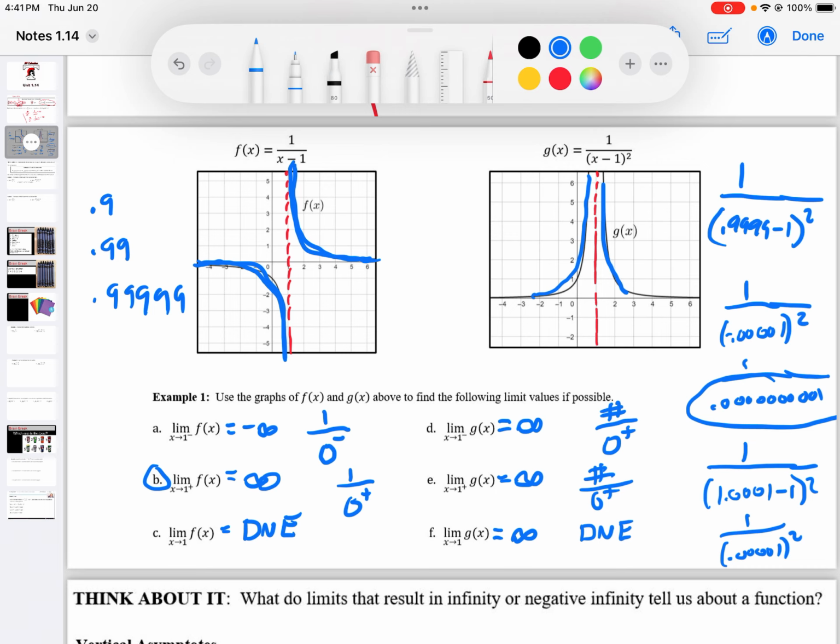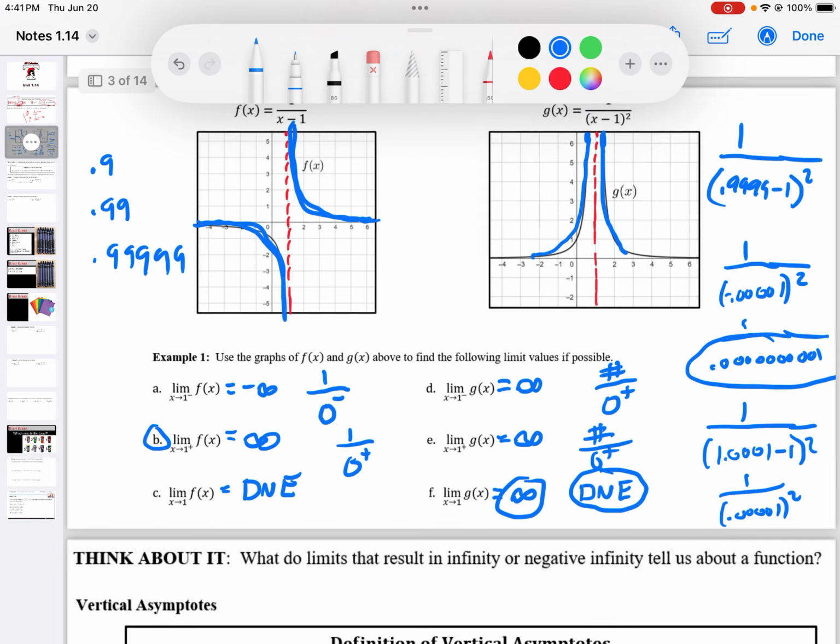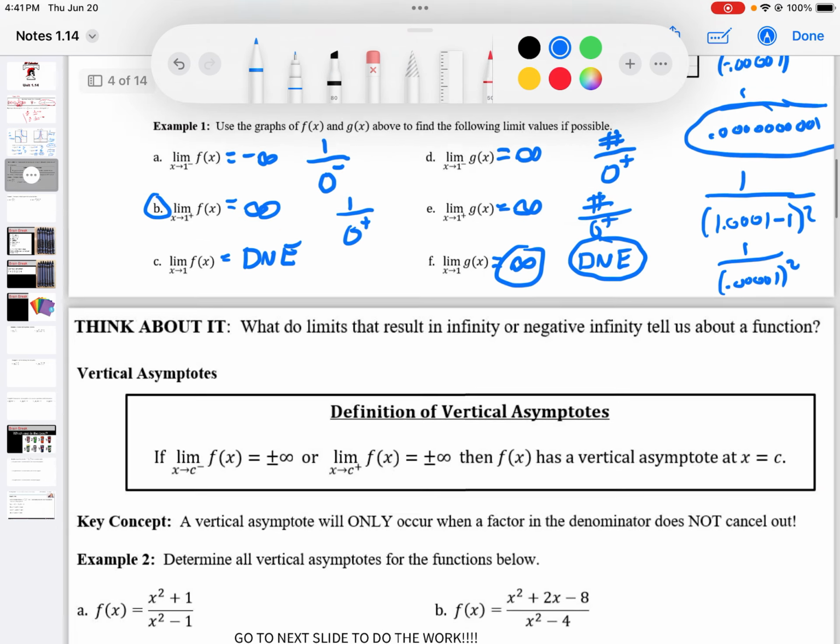If you want to say the left-handed limit is equal to the right-handed limit, so they're both infinity, I'm okay with that also. Today I feel like DNE is better, but yesterday I kind of felt like infinity was better. The concept behind it is more important, and it won't come up on the AP exam. I don't think that'll be a problem, but I would just say DNE. I feel like DNE is better right now.